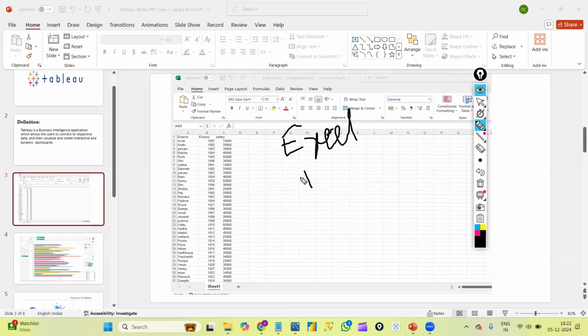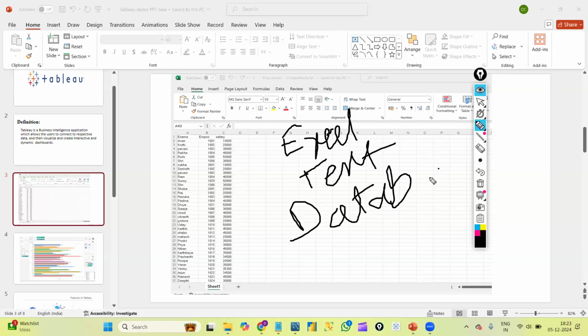It can be in the form of a text file. It can be in the form of PDF, or else it can be in the form of any database. We know we have so many databases in the market, like maybe SQL Server, MySQL, like that, right? So in whatever company we work, for whatever client we are working, basically we will connect to the client's database and we will start creating some graphs.